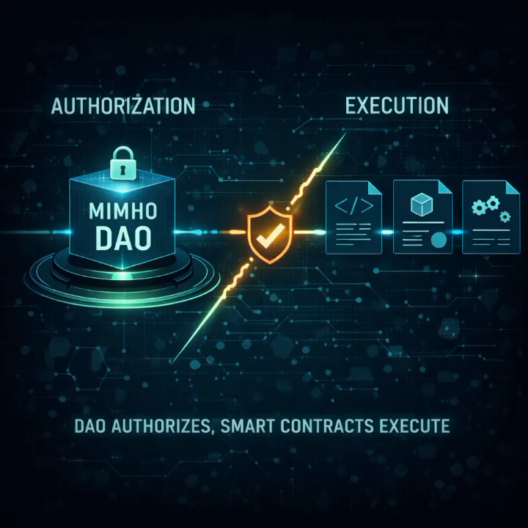Authorization is not equal to execution. An important principle of the MIMHO architecture. The DAO authorizes. Smart contracts execute. This prevents impulsive actions, out-of-context executions, power concentration in a single contract. Each ecosystem module executes only what has been explicitly authorized.